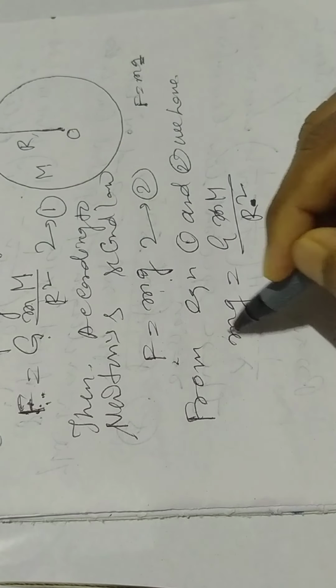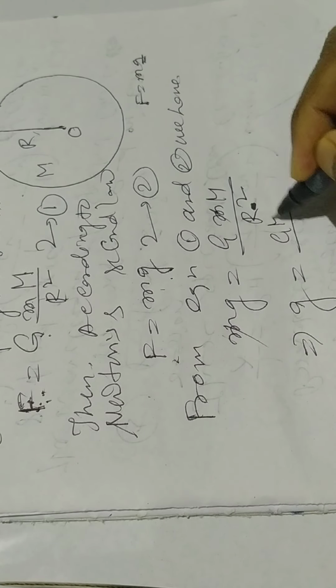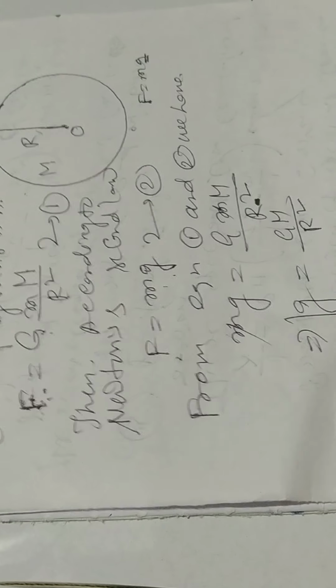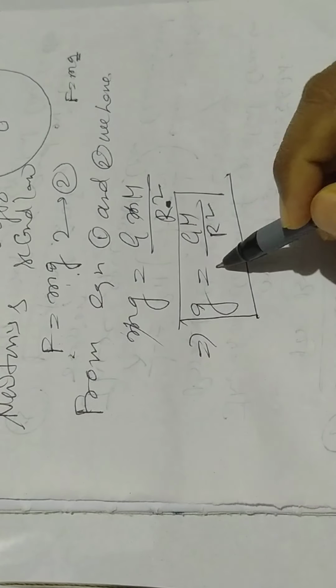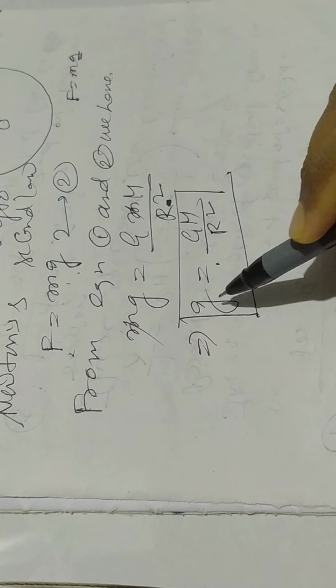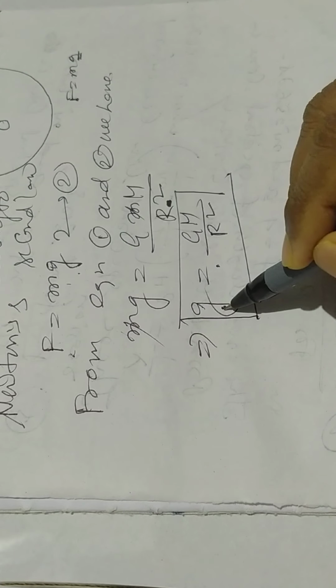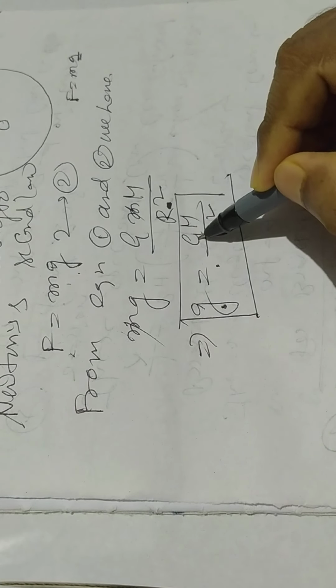Both sides m cancel, therefore g is GM by R square. This is the expression for acceleration due to gravity, or the relation between small g, acceleration due to gravity, and capital G, the gravitational constant.